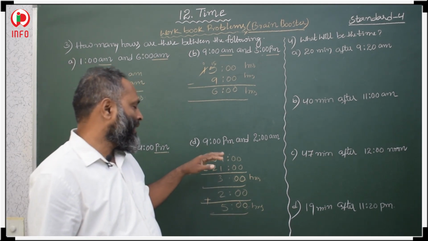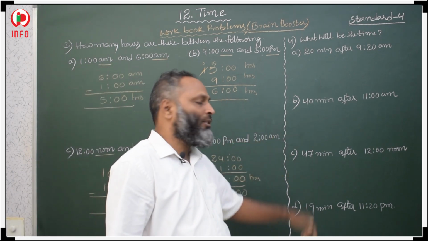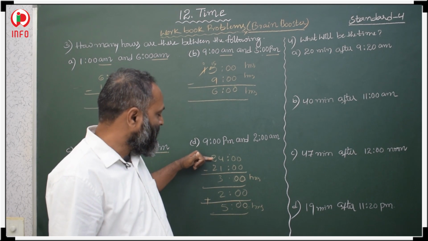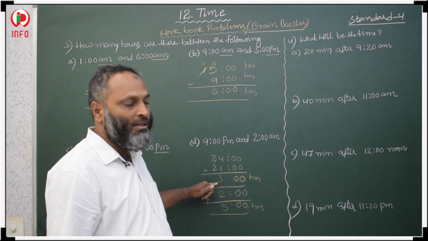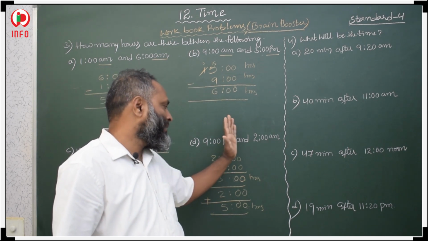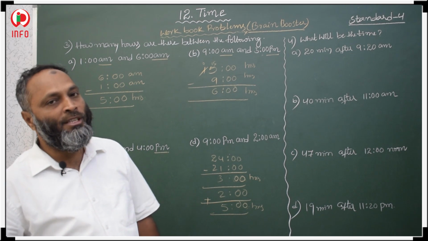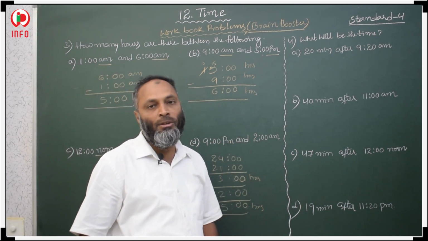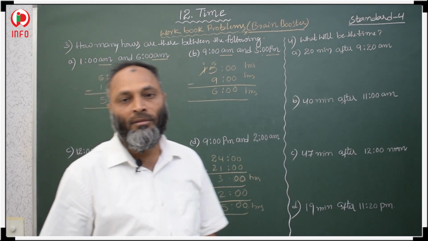First we calculate until midnight, then from midnight to 2 am. First count the time difference from 9 pm to midnight, then add midnight to 2 am. Then you will get the total time difference between 9 pm to the next morning 2 am. Okay.